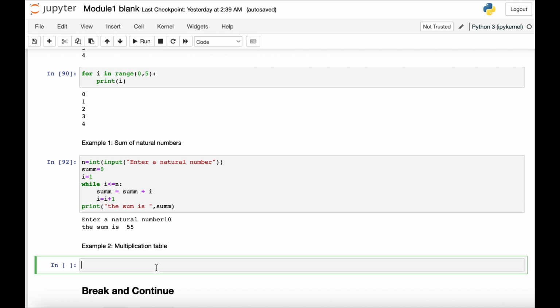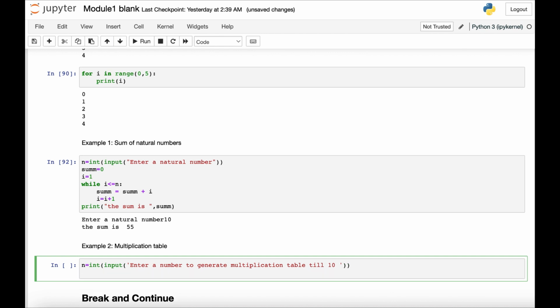Another example, let's suppose I want to generate a multiplication table using the while loop. So same thing, n is equal to int input, enter a number to generate multiplication table till 10.